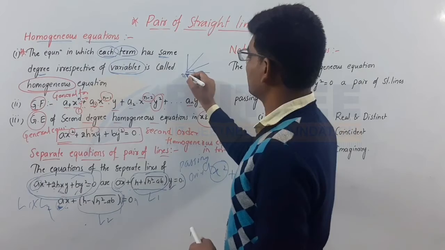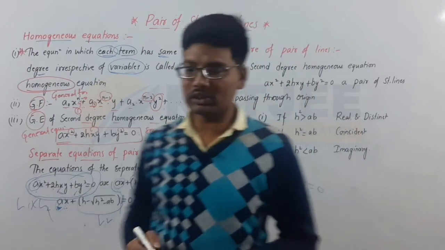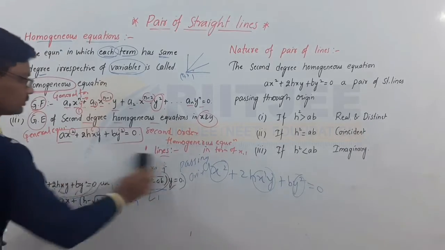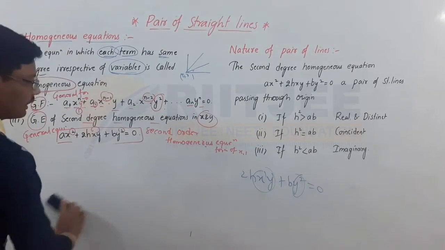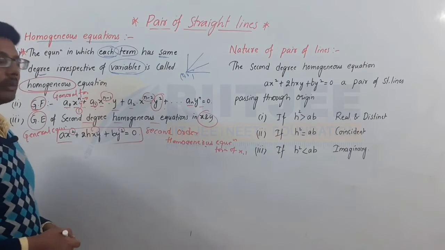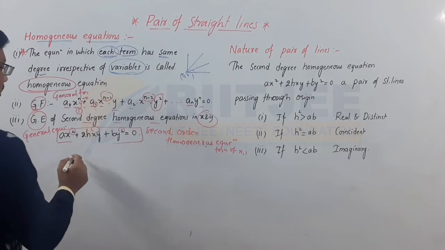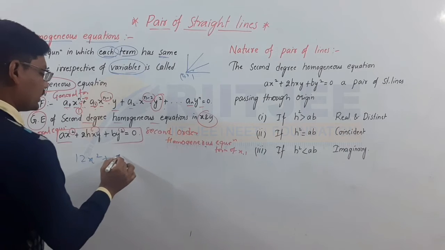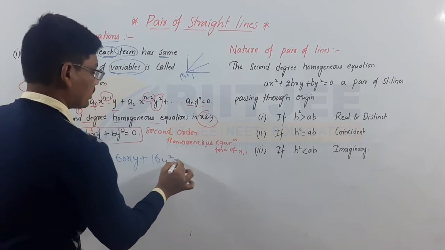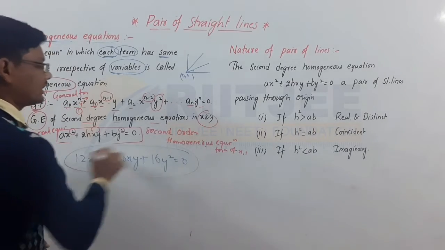Passing through the origin. If you want to discuss this one, and you are not able to understand this concept, I am giving one question, that is 12x square plus 60xy plus 16y square is equal to 0. For example, he has given this equation.